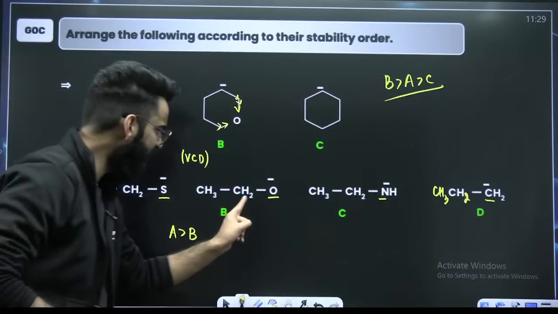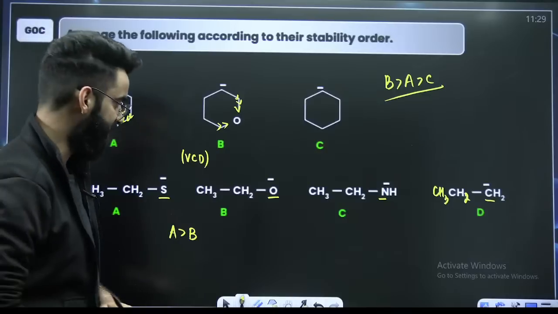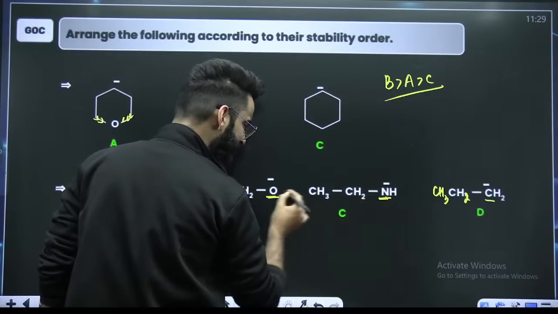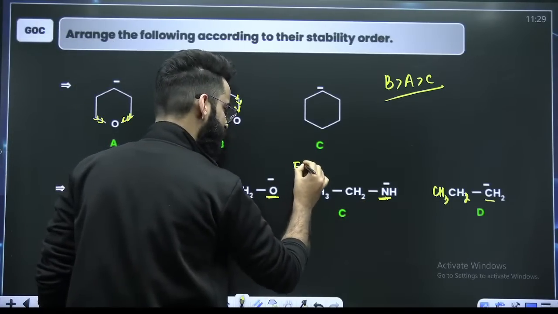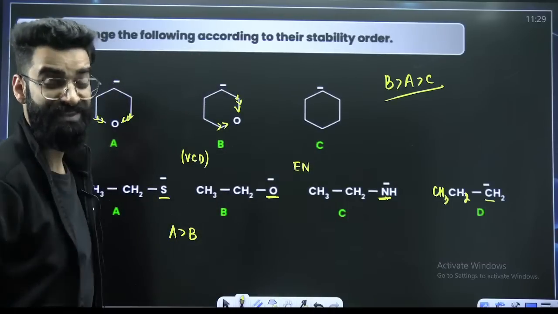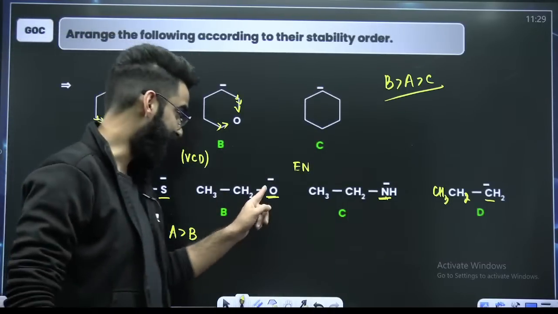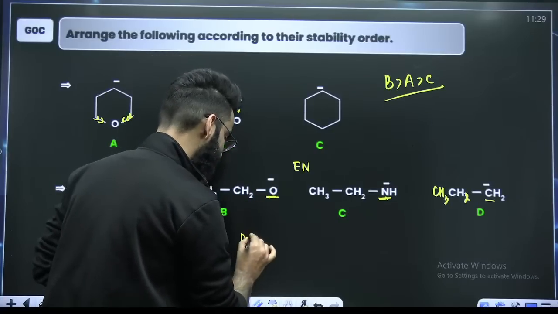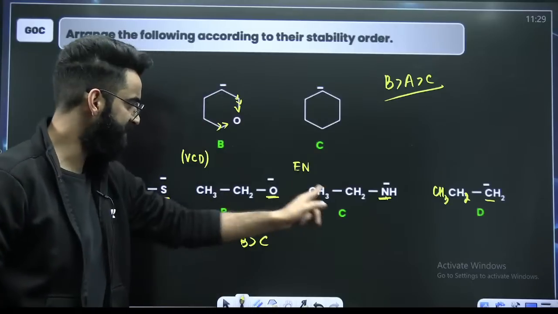Now look at B and C. Oxygen carrying negative, nitrogen carrying negative. They belong to same period. In the period, we talk in terms of electronegativity. You know it. And negative charge is more stable on more electronegative element. So I would say B's stability is more than that of C.